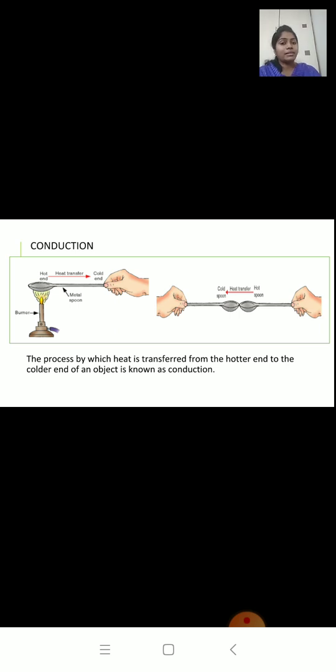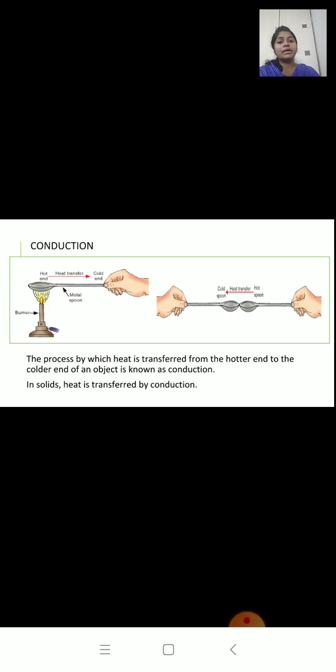In this conduction there is no movement of the material. This transfer of heat, that is conduction, takes place only in solids. Why only in solids? Because we know in solids the particles are tightly packed. The particles are in fixed position and they vibrate only in that fixed position.